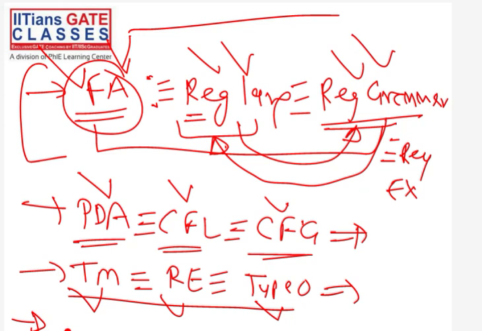There are a few remaining things that we will see in the middle of them. It's not that we will see them at the end, but in the middle we will see a few more things. Like closure properties, we will see this. We will also see decidability, undecidability, and countability. These are the four main important things that we will see.